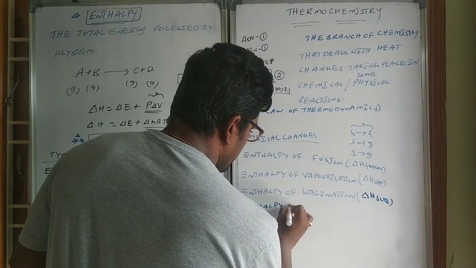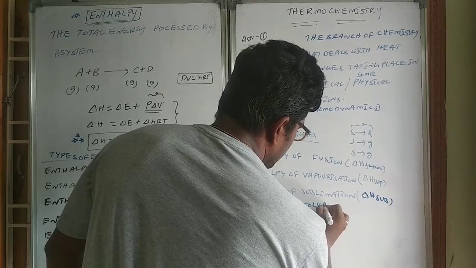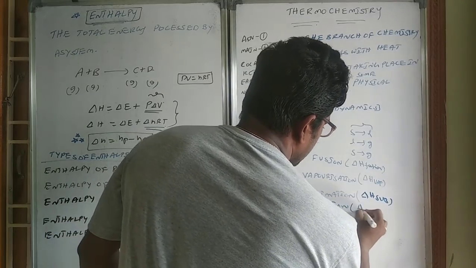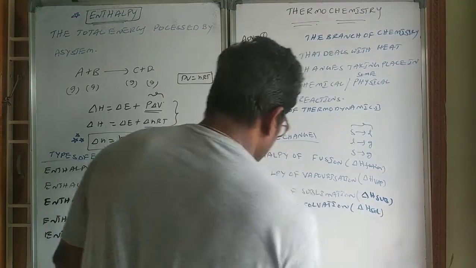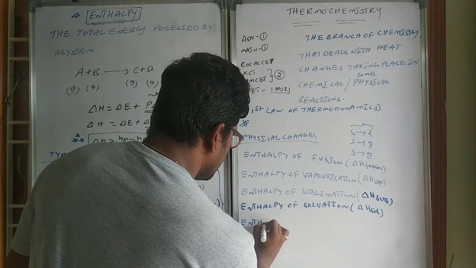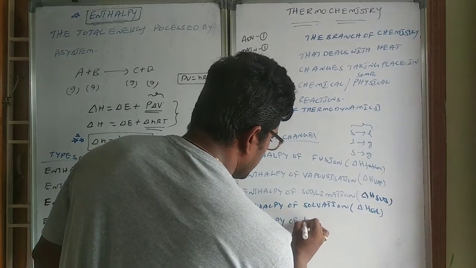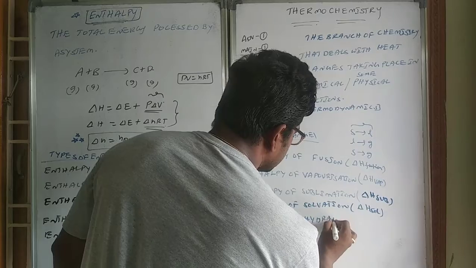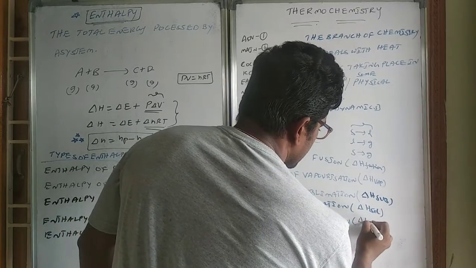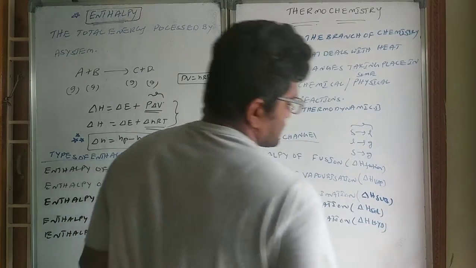Enthalpy of solvation, delta H sol, and enthalpy of hydration, delta H hydration, will come.